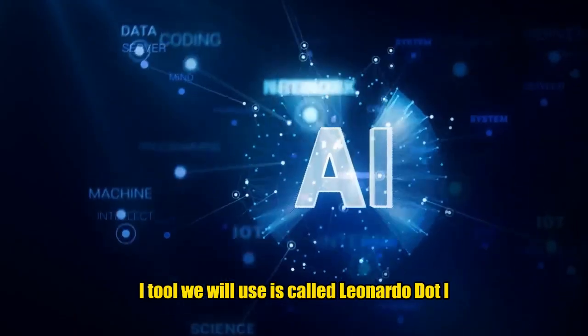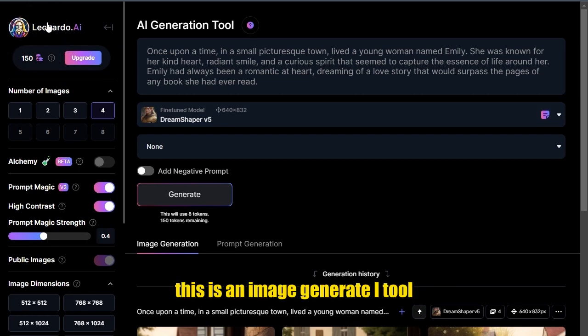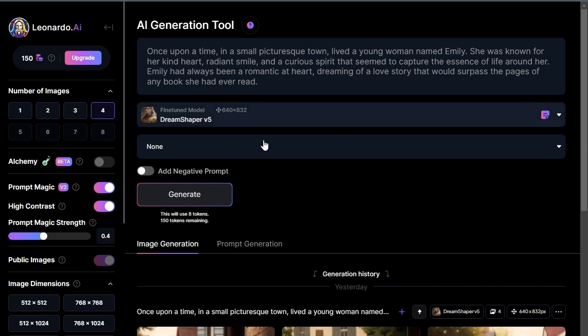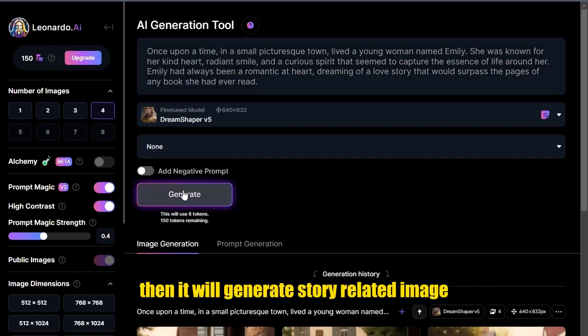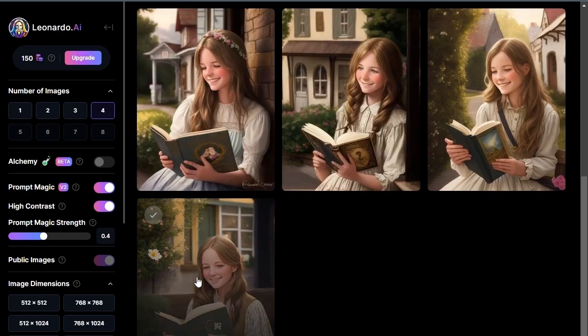Step number 3. The third AI tool we will use is called Leonardo.ai. This is an image generation AI tool. In this we will generate story-related images. We will copy some storyline from here and paste it, and it will generate story-related images. Then we will download it from here.